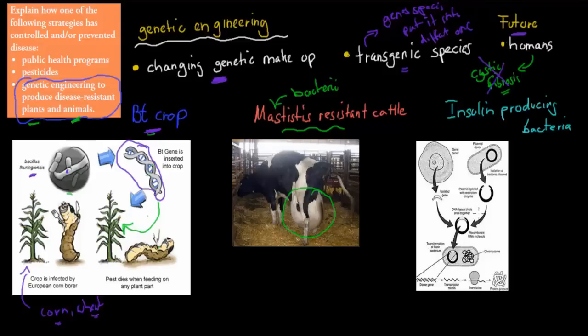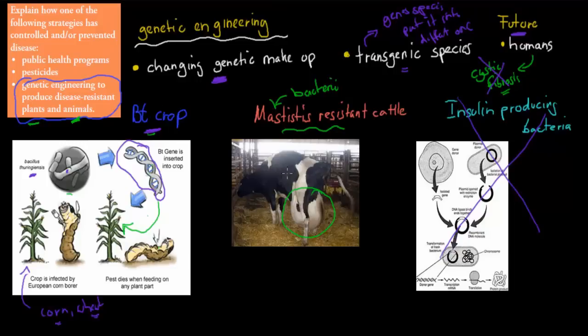And again, this video is taking too long. I think I'll just pass on talking about the insulin-producing bacteria. But for genetic engineering, you should know it's to do with changing the genetic makeup of a species. And this can be done to make disease-resistant crops, such as BT crops. In future we can also make animals that are resistant to disease, such as the mastitis-resistant cattle.